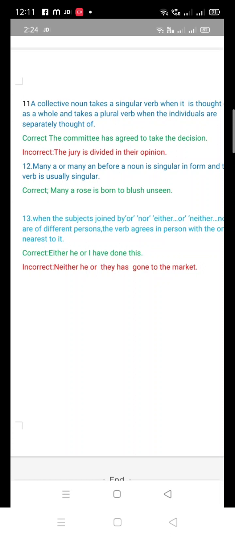That means the last one actually. And in the incorrect sentence you can see here, neither he or they has. See, the nearest subject is they, so the verb should be according to the nearest subject. So neither he or they have gone to the market. Here has is incorrect.